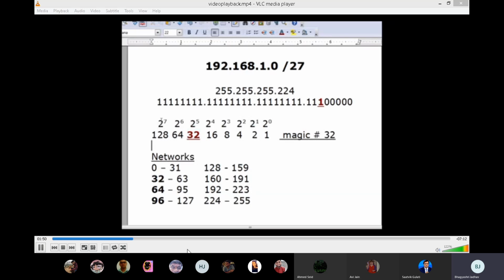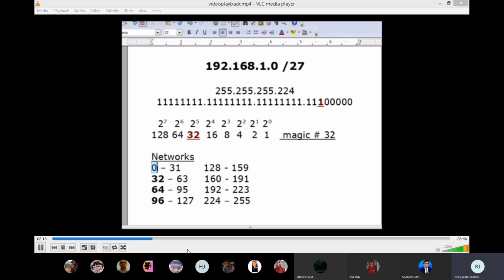And you can see here that if we count from the left, 2 to the 7th, 2 to the 6th, 2 to the 5th, 32. And so here we have this octet, and you see 1, 2, 3. We've borrowed 3 bits. This is the 25th bit, the 26th bit, and the 27th bit. And this bit right here is in the 32's place. So the magic number is 32. And what that tells us is the networks are going to go up by increments of 32.